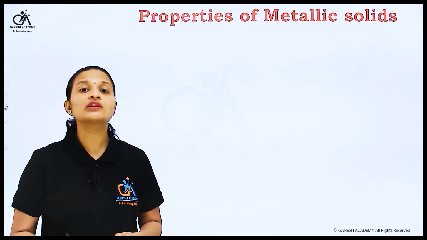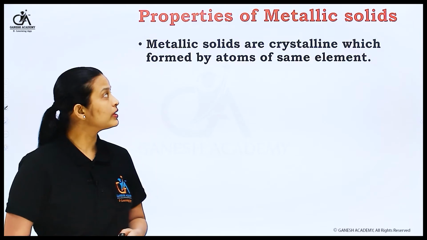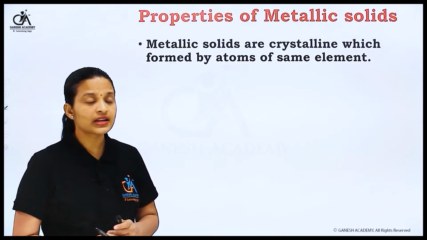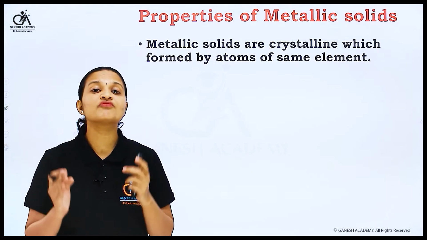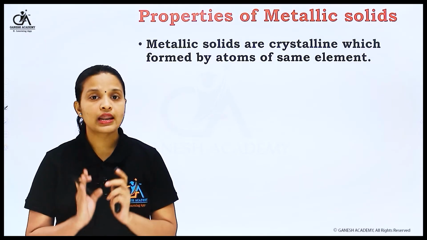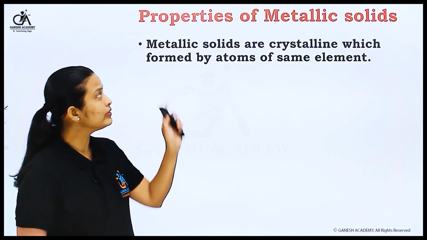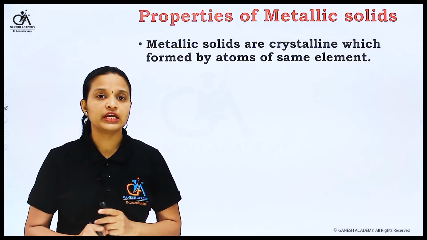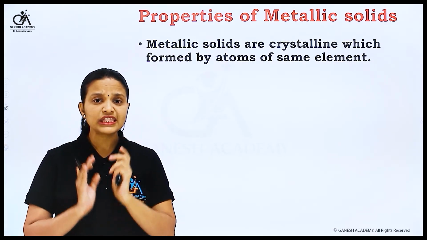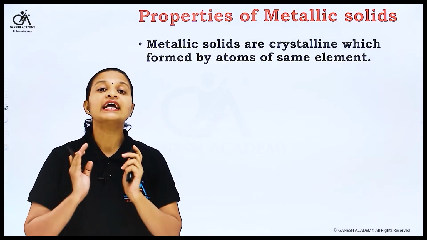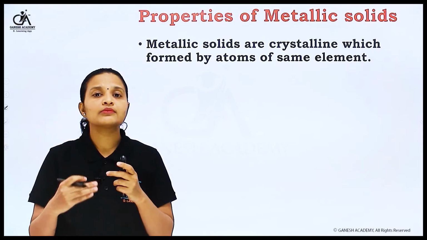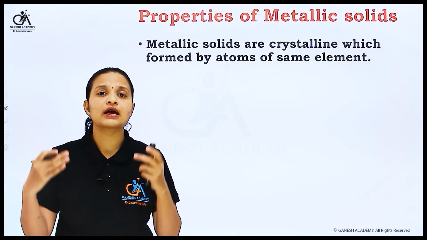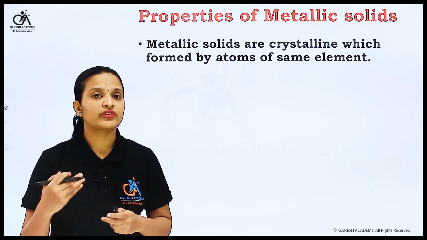Today I will explain the properties of metallic solids. So what are the properties of metallic solids? The first property is that metallic solids are crystalline, formed by atoms of the same element. Crystalline in nature means that the metallic solid has a definite geometrical arrangement of atoms. All the atoms or molecules are arranged in a definite geometrical pattern.